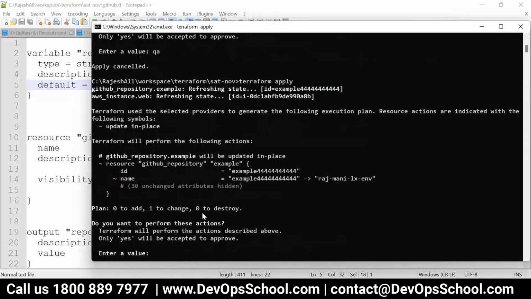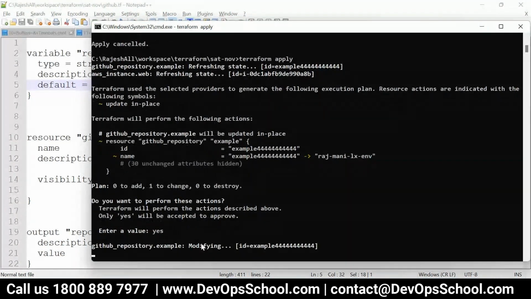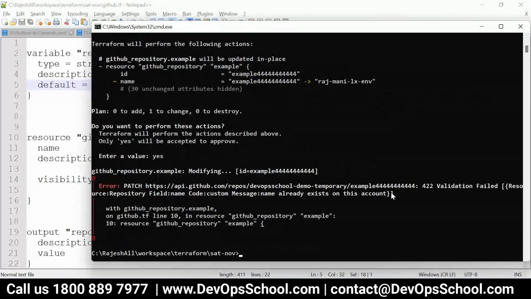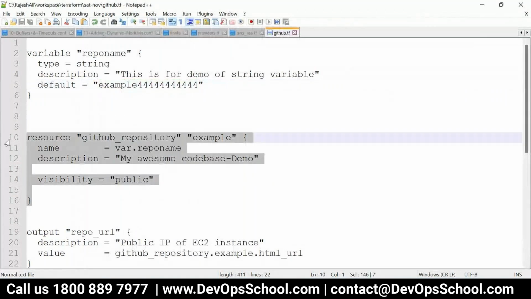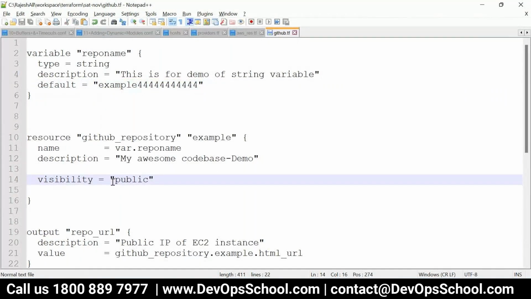Yes. Now, so yeah, this is the expected error because this repository already exists, so it's trying to create it. It should destroy actually, it's okay.